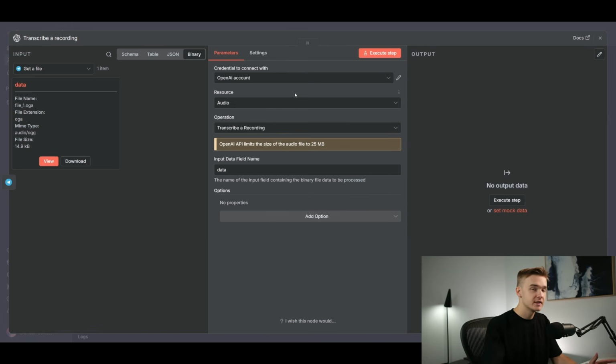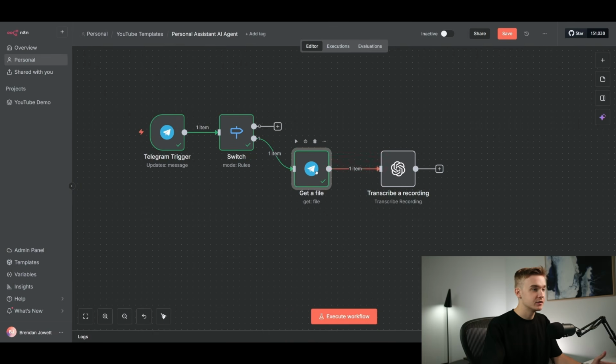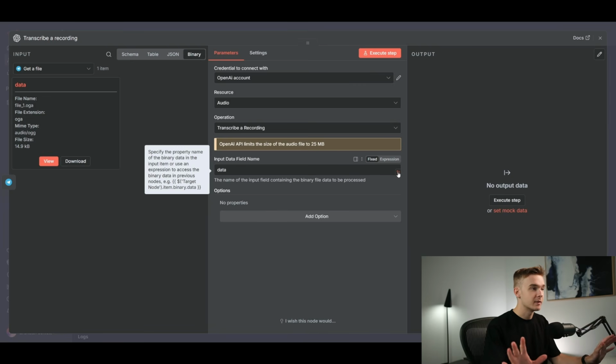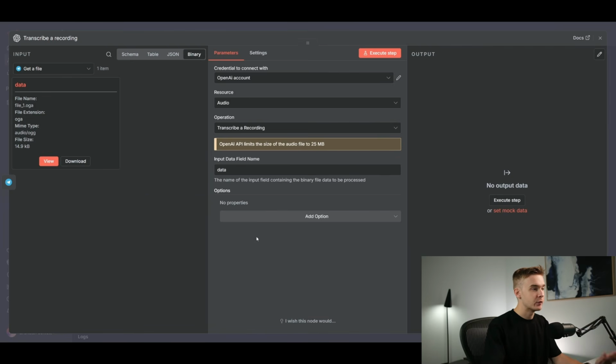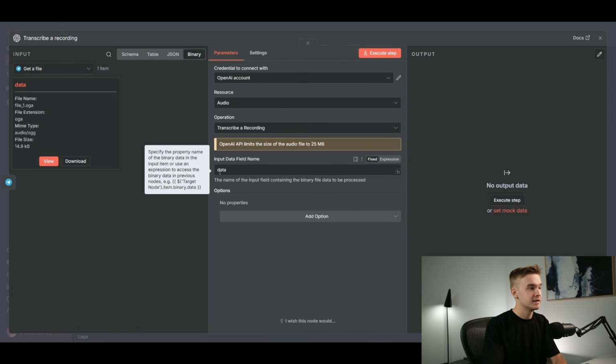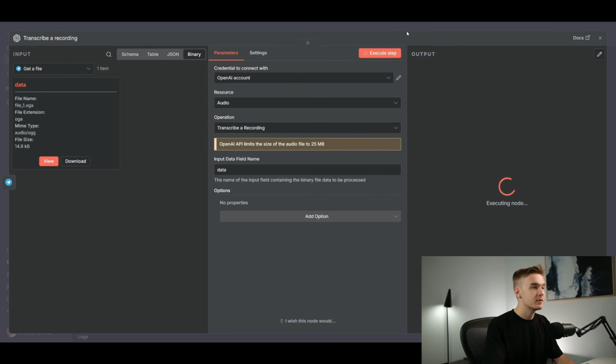We've added the transcribe module and made sure that it's connected to the Get a File module. This is pretty much automatically all set up for us. There's nothing we actually have to do to configure this, as long as the input data field name is set to data, which is the exact same as what's coming from the Get a File module. We can test this by clicking execute step. It is going to transcribe that recording and we're going to get the text. We can see here, hey, this is just a test of the Telegram voice. So awesome. That did exactly what I was expecting it to. Now we can reference this later in the flow.